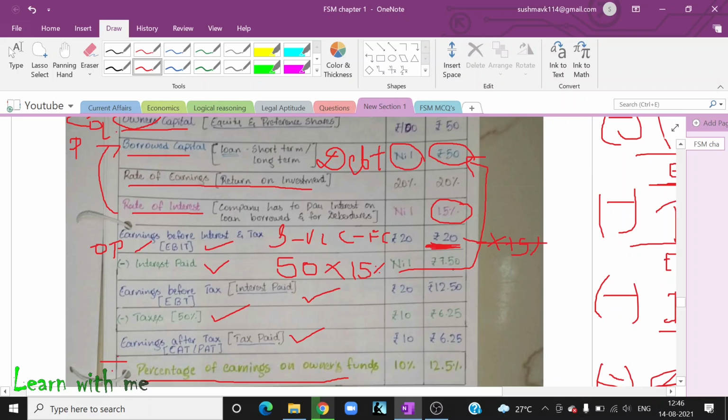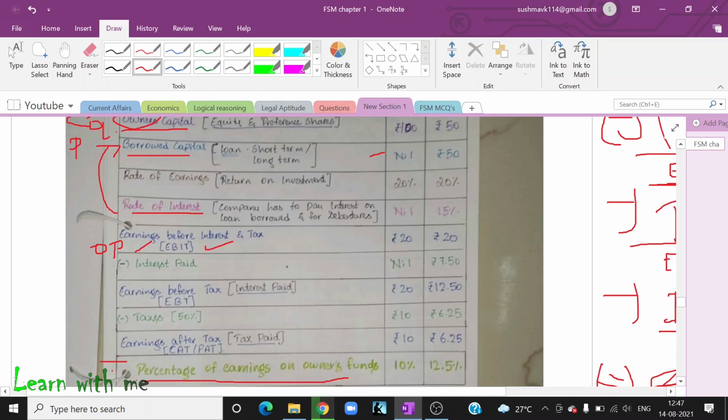After paying 7.50, let us see. When you deduct 20 rupees EBIT, let me erase this. When you pay interest of 7.50, the remaining is 12.50. How? 20 rupees minus 7.50, you get 12.50. Here there is nothing, so 0, 20 minus 0 is 20. What is this? This is my EBT.